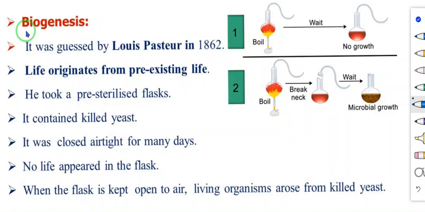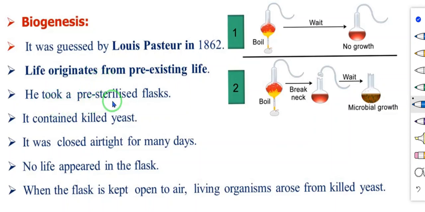The next theory is biogenesis. It was developed by Louis Pasteur in 1862. He told life originates from pre-existing life. So living organisms originate from the pre-existing life. From the beginning, what organisms are present? For example, microorganisms only are present. So from those microorganisms, living organisms arise.